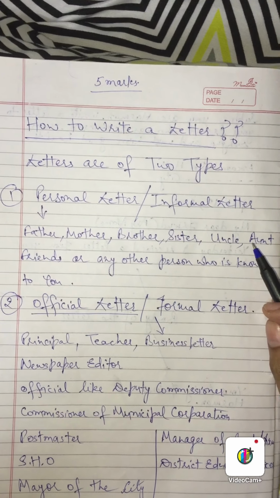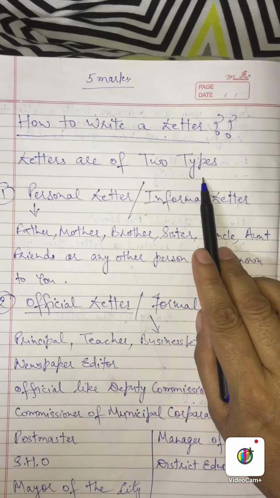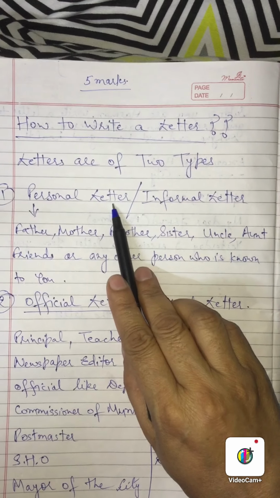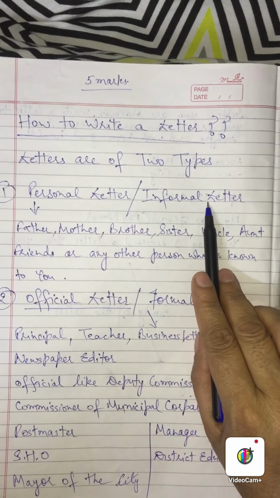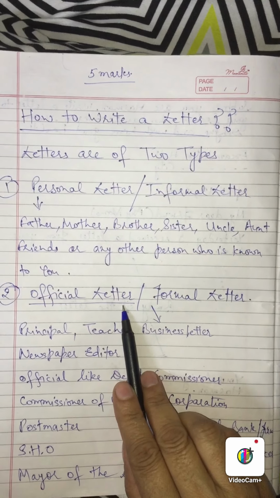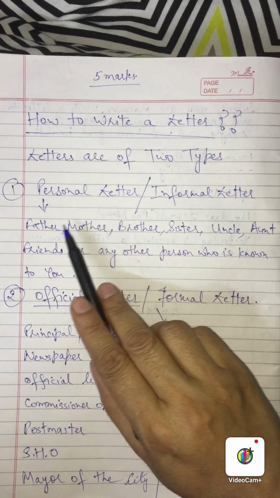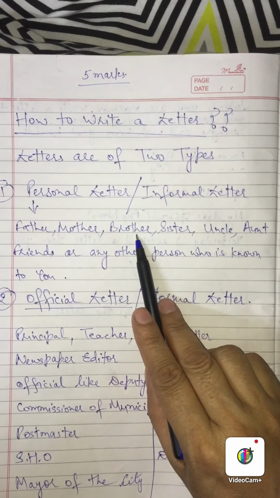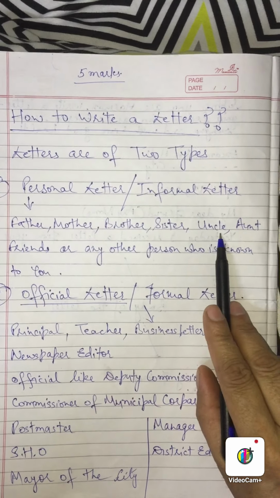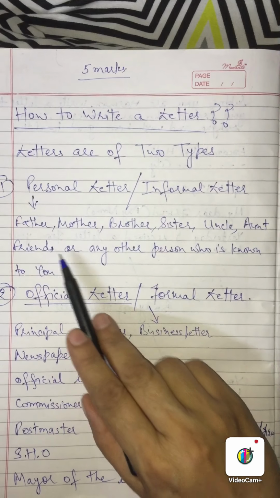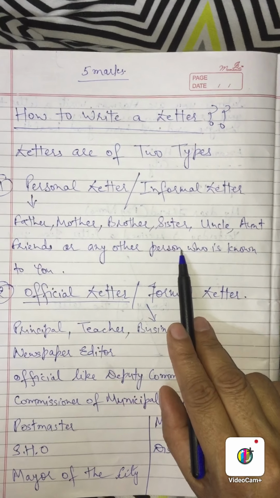Let's start. Letters are of two types: personal letter, or we can call it informal letter; official letter, or we can call it formal letter. We write the personal letter to father, mother, brother, sister, uncle, aunt, friend, or any other person who is known to you.